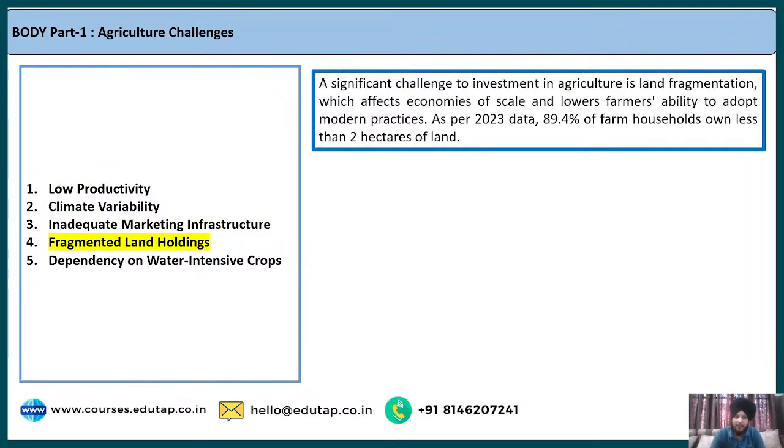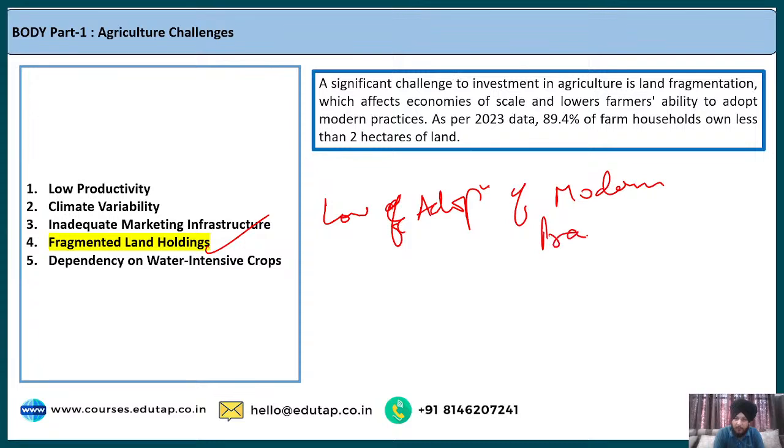The next is regarding fragmented land holdings. Now we all know that when land holdings are very much fragmented, what happens? It leads to low adoption of modern practices. What type of modern practices? For example, modern practices in the context of the modern irrigation system.